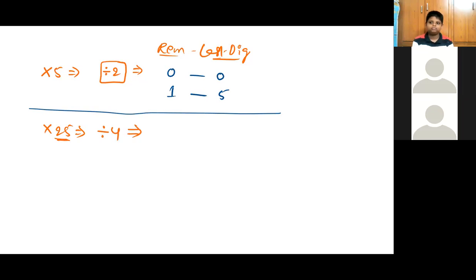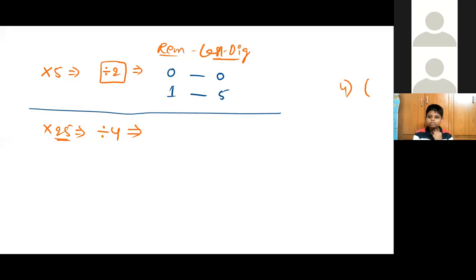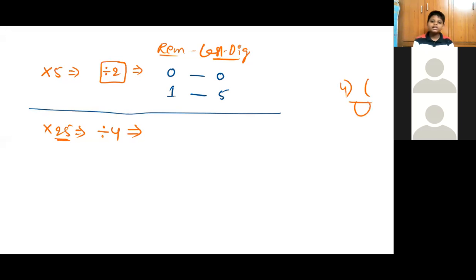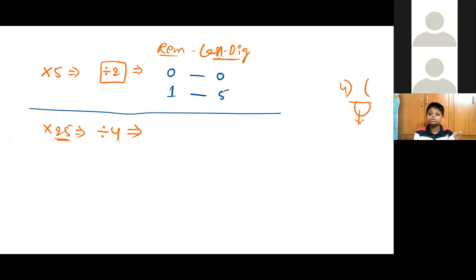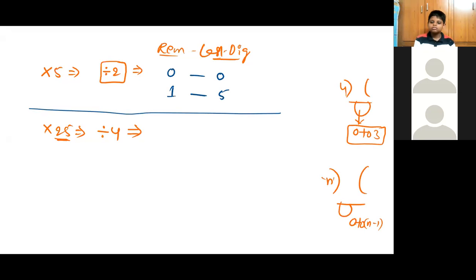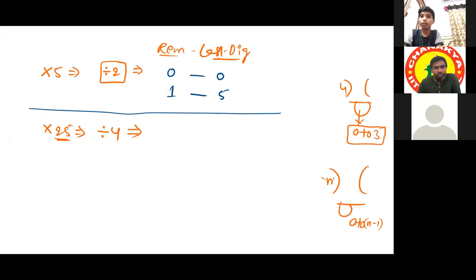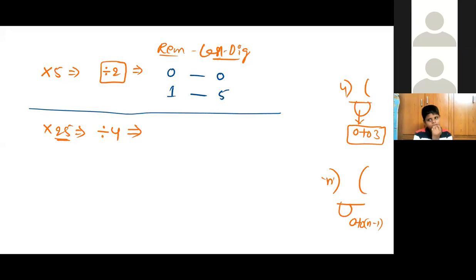What are the remainder possibilities when you divide any number by 4? 0, 1, 2, 3. 0 to 3 are the remainder possibilities. So remember this point: if the divisor is n, remainder possibilities will be 0 to n minus 1 only. When you are dividing by 5, you will get up to 4 remainders. When you are dividing a number by 100, you will get up to 99 remainders. I'm telling the concepts only.